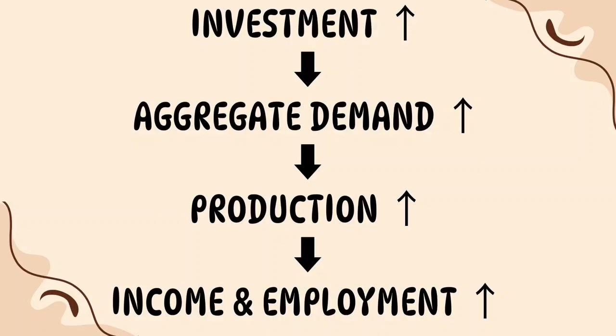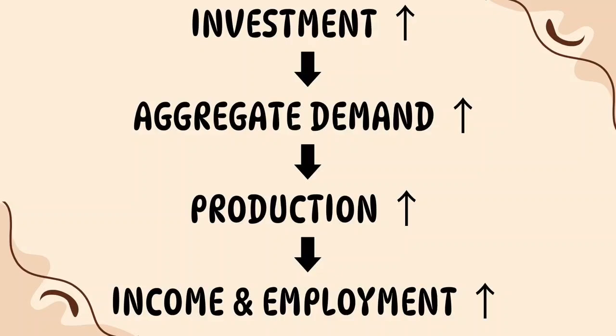Now let's connect investment with the rest of the economy. Suppose businesses decide to invest more. For example, a company builds a new factory. To build that factory, it purchases cement, steel, machinery, equipment and other goods. This creates additional demand. As demand increases, producers increase production. To produce more, firms may hire additional workers. Those workers earn income.